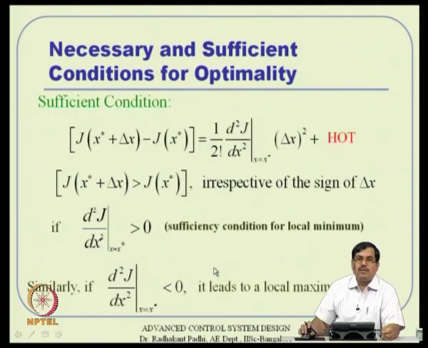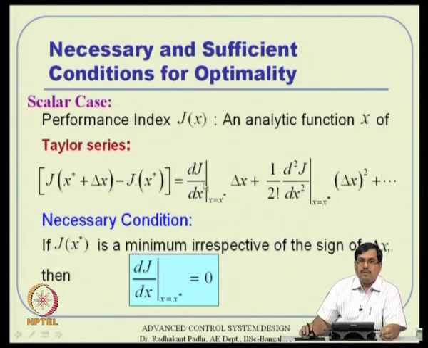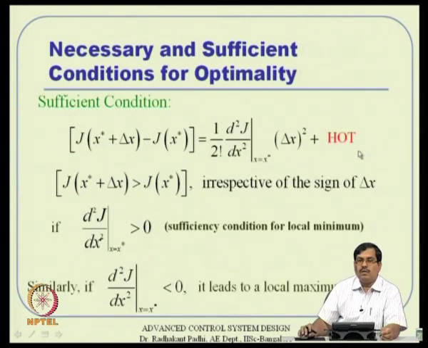What about the sufficiency condition? After this has become 0, the series starts from there on the left hand side. We are left with the first term as a quadratic term now, and if it is quadratic, obviously it is sign insensitive already. If we just have the condition that this second derivative is greater than 0, then this left hand side is certainly greater than 0.